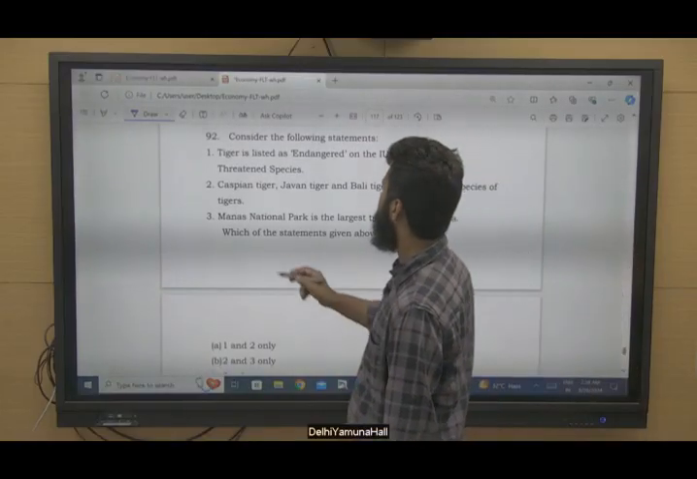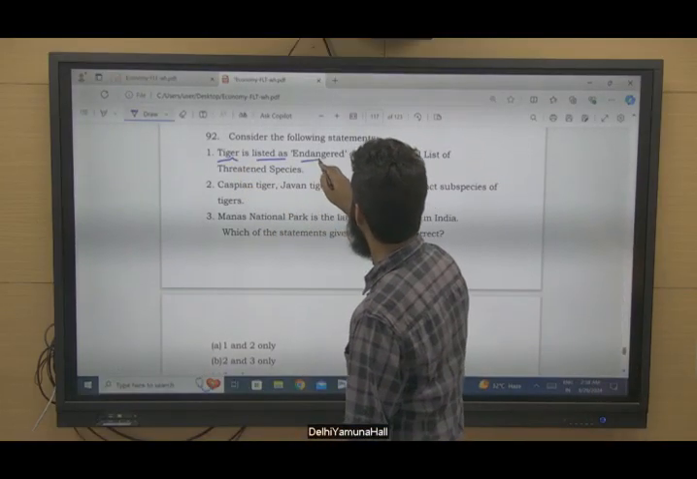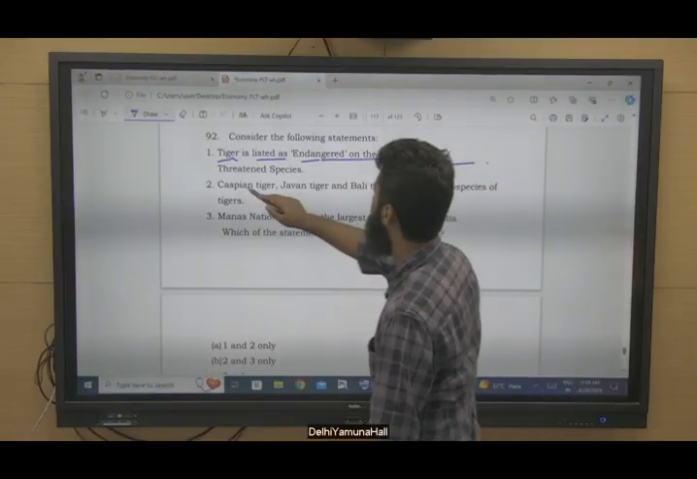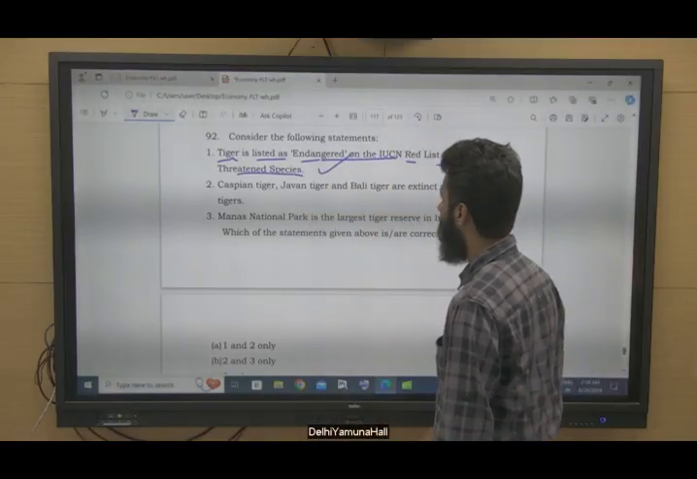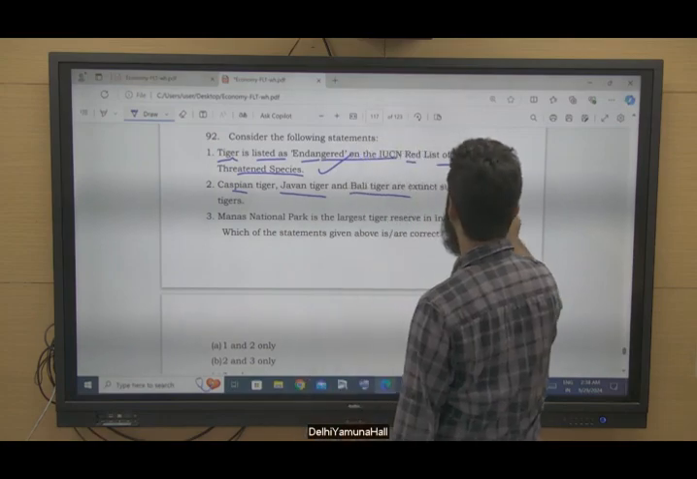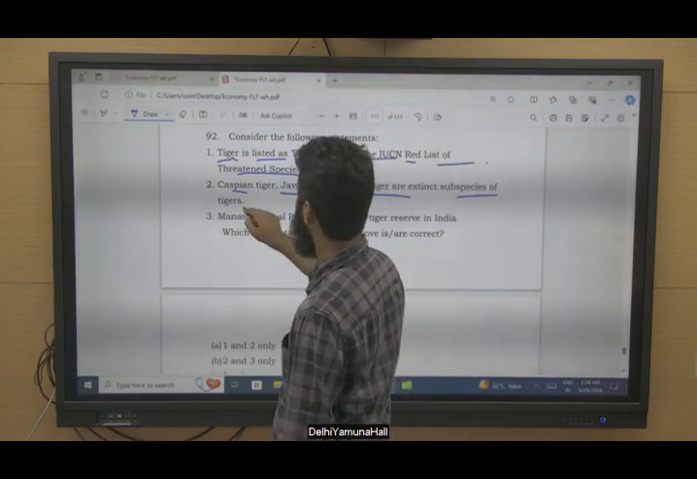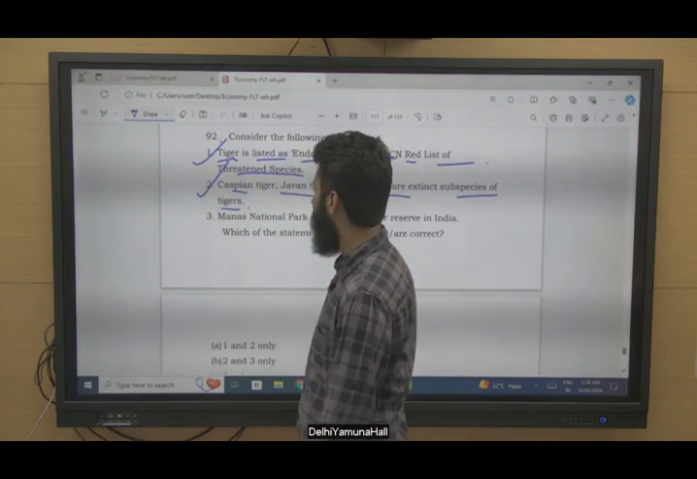Consider the following statements with reference to tiger. Tiger is listed as endangered on the IUCN Red List of Threatened Species. Yes, correct. Caspian tiger, Javan tiger, Bali tiger, etc. They are extinct subspecies of tiger. Yes, these statements are correct.